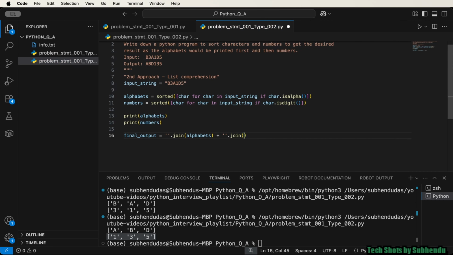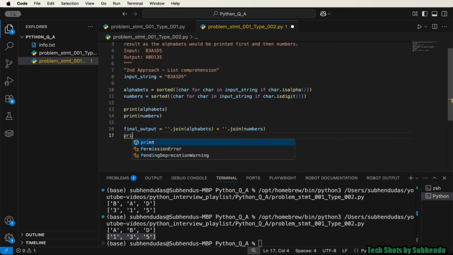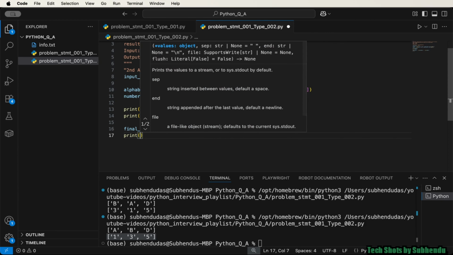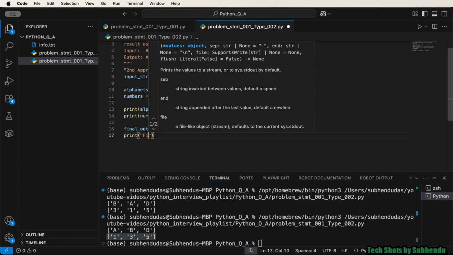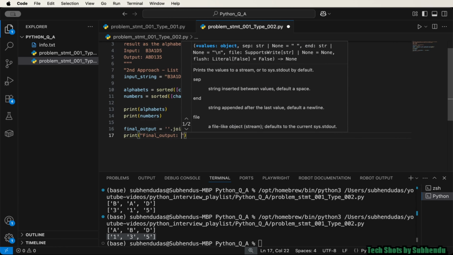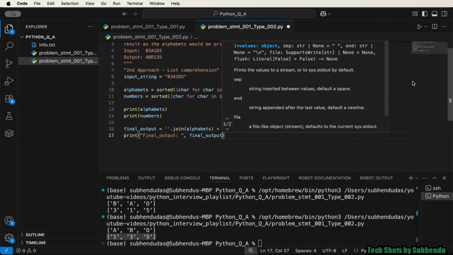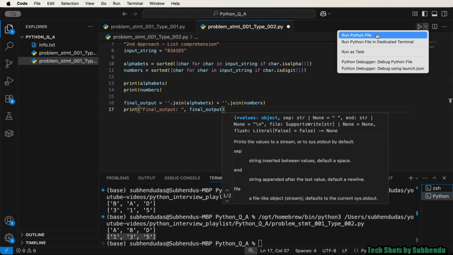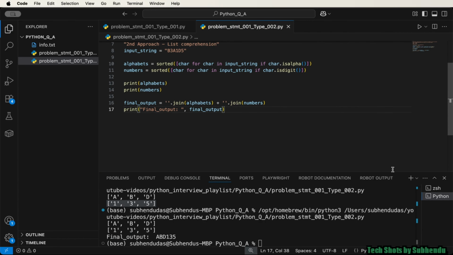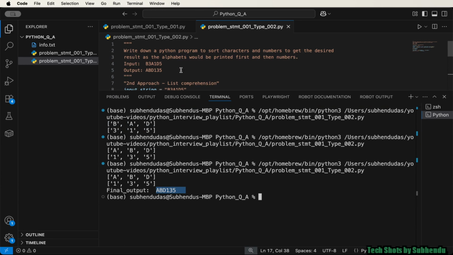Dot join numbers. Now let me print this final output. Now let me run this Python file once more. And now you can see the final output is ABD135, and that is our expected output as well.